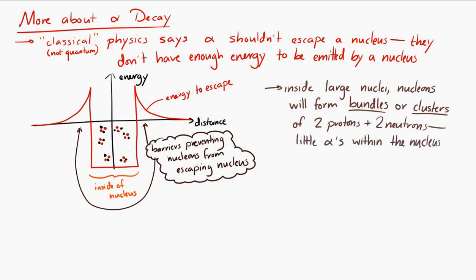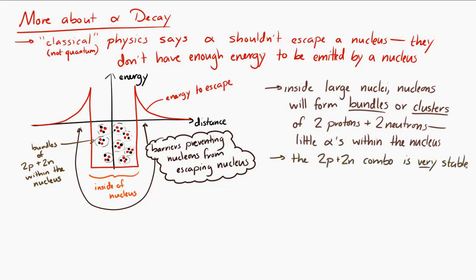Now, I'm oversimplifying things a little bit, but that's kind of what happens in these large nuclei. So like in uranium-238, the uranium-238 has lots of these little cliques of two protons and two neutrons floating around inside the nucleus. And that's because that combination of two protons and two neutrons is very, very stable. So this little nugget of two protons and two neutrons exists within the larger nucleus.